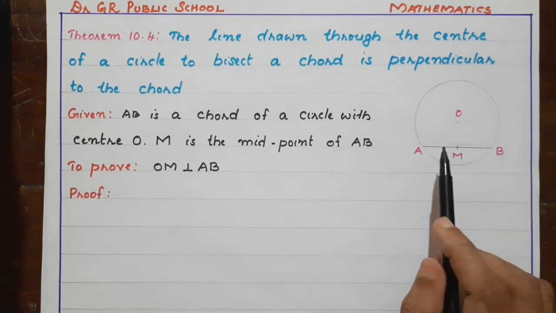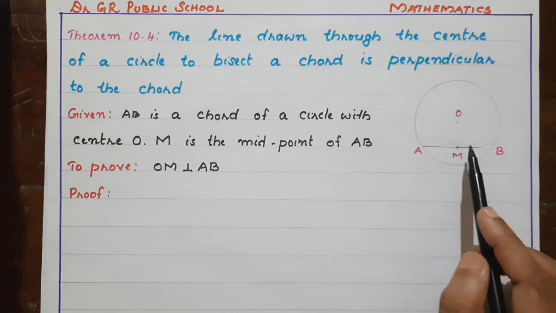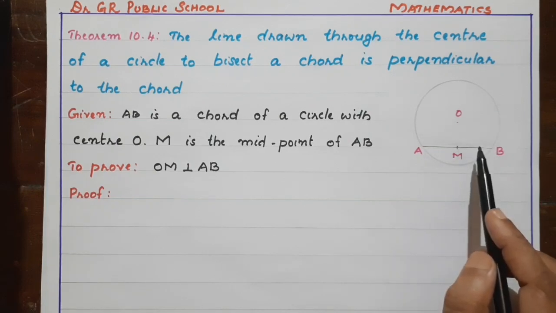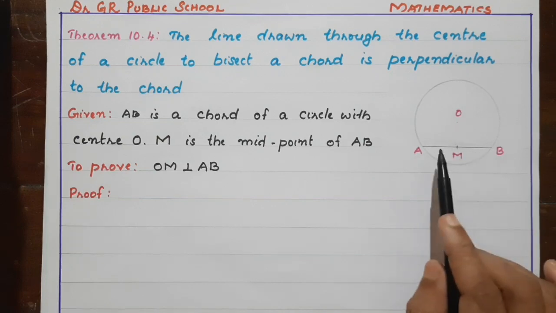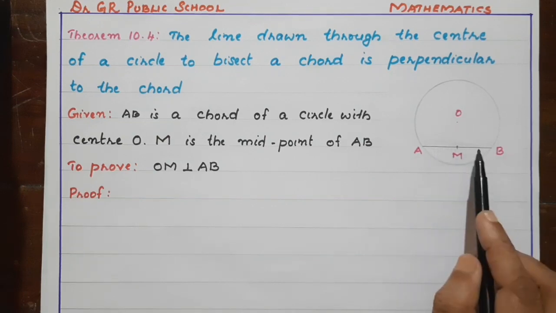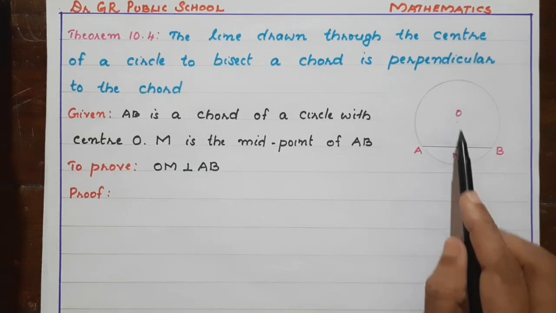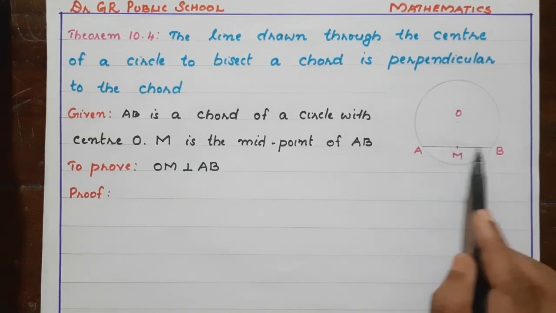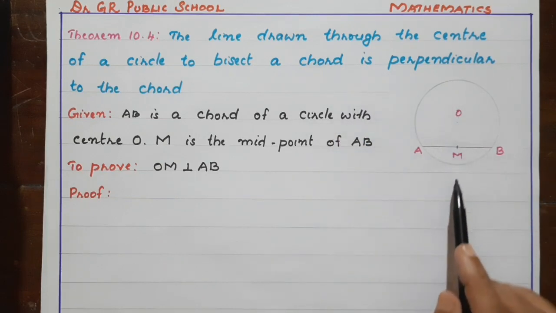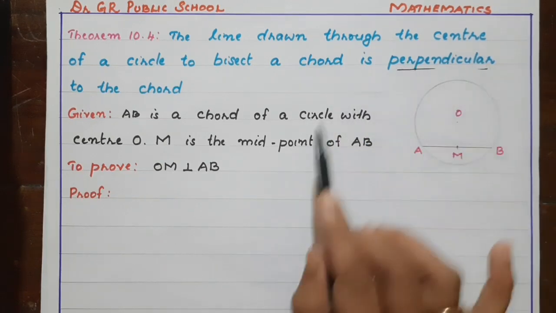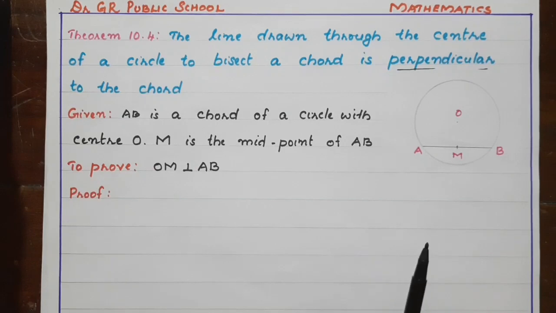But here, we have to prove that if we draw a line through the center to bisect this chord AB, then that line is perpendicular to the chord AB.